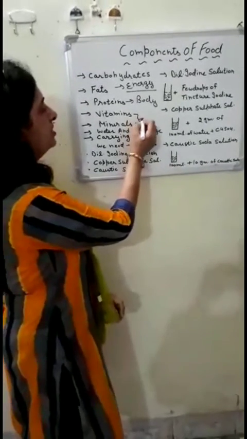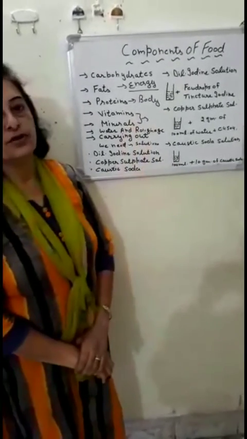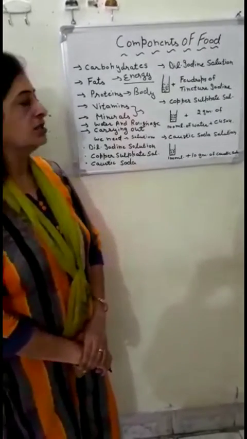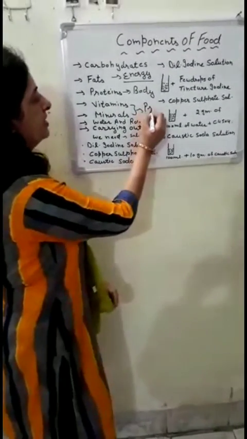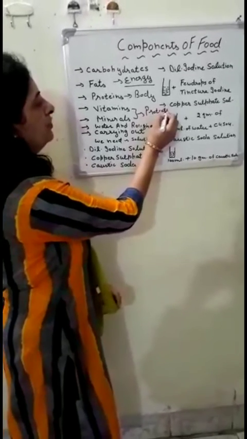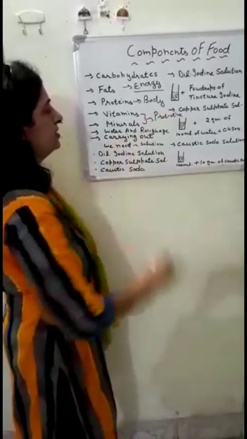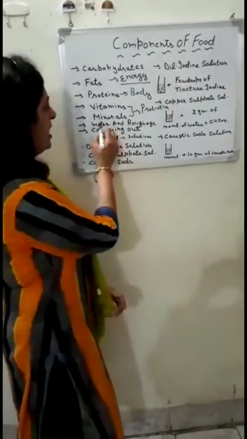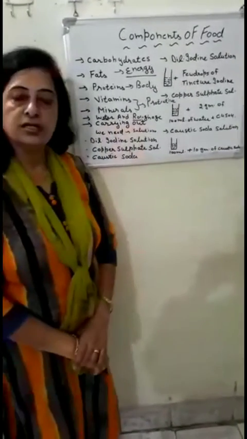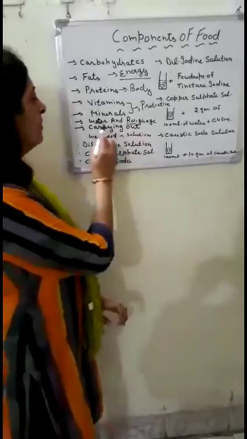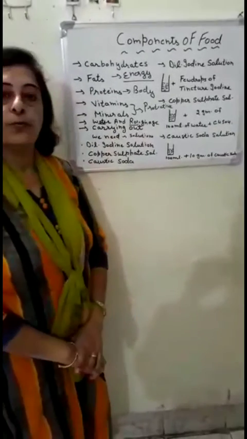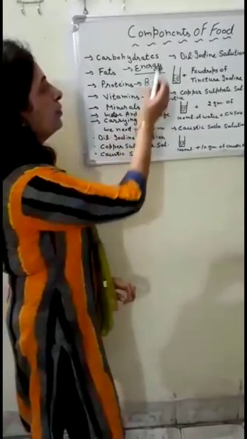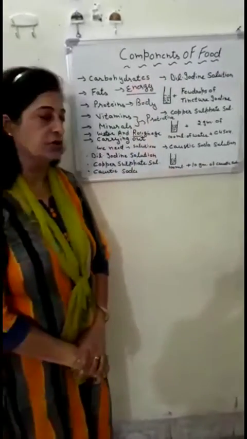Vitamins and minerals protect our body from different diseases and increase our immunity power. So these are the protective food. Water and roughage do not contain any nutrient, but they are a must for proper growth and maintenance of our body. They are important components of food.